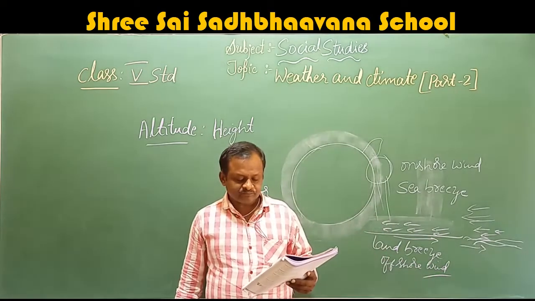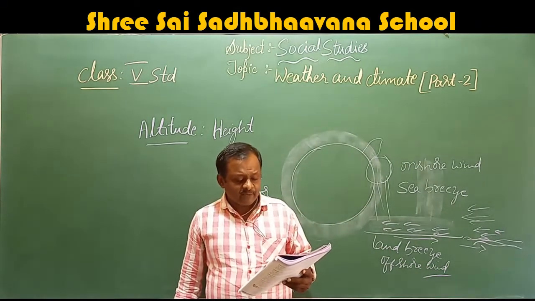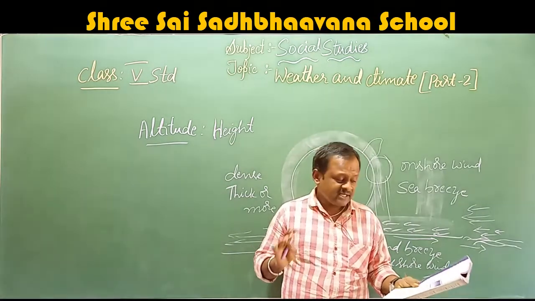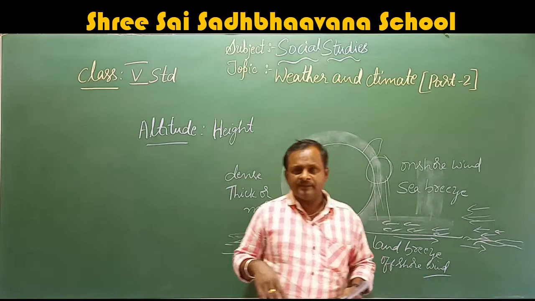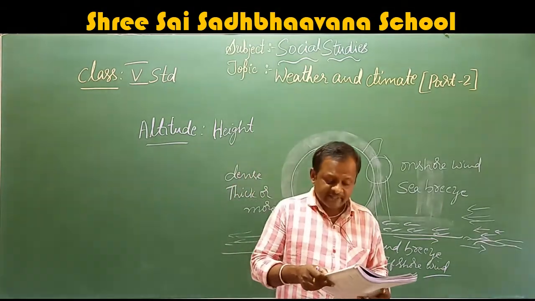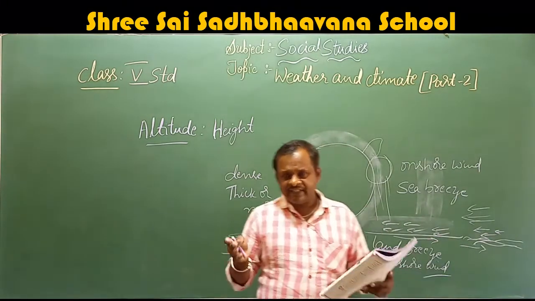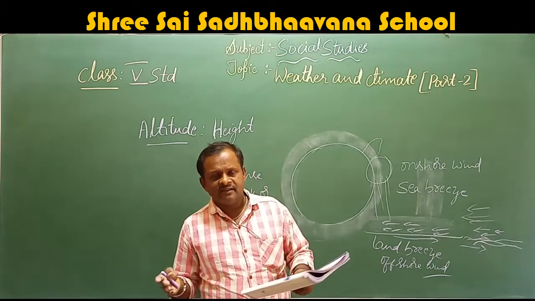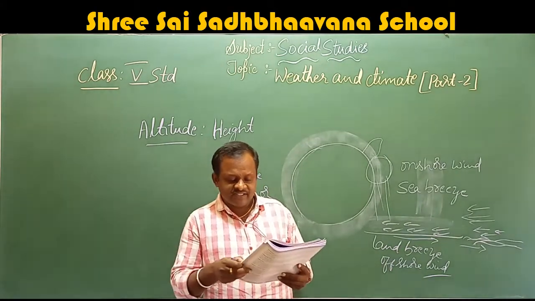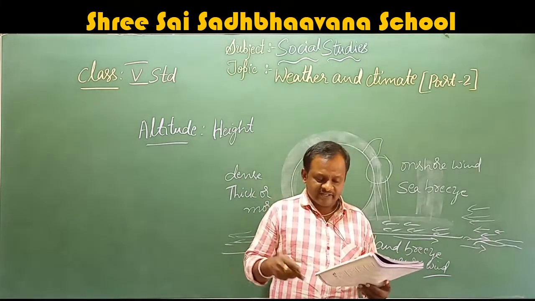Frigid zones. What is the meaning of three climatic zones? Considering the temperature of the place and the amount of rainfall that place receives determines the climate of a place, whether it is a dry area, a rainfall area, a cold area or a hot area. This is decided by the temperature as well as the amount of rainfall.